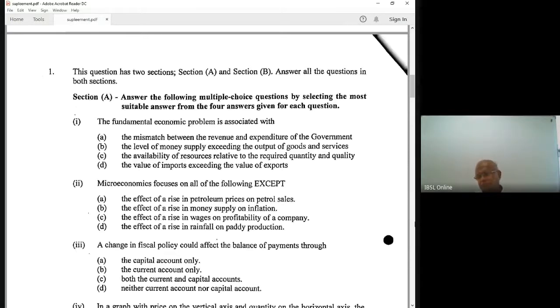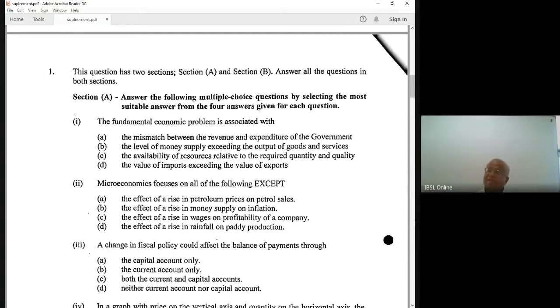Last topic. We discussed the perfectly competitive market structure and monopoly market in detail. Oligopoly market, some characteristics, right? Monopolistic competition, some characteristics we discussed. But you have to know the competitive market structure very well.